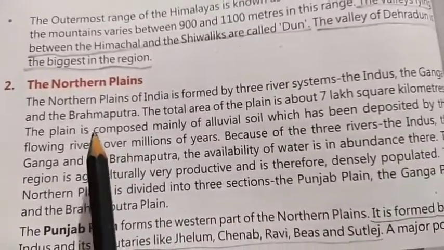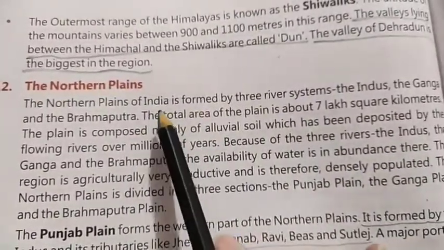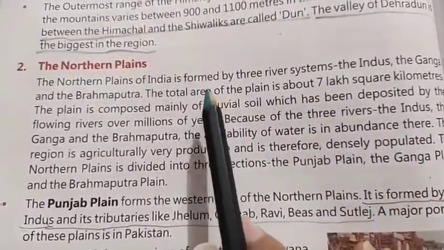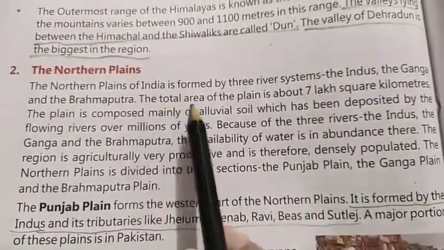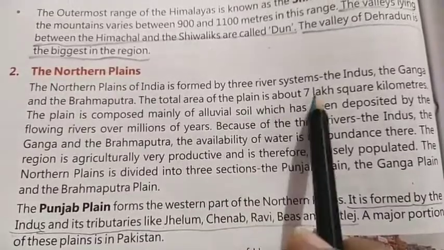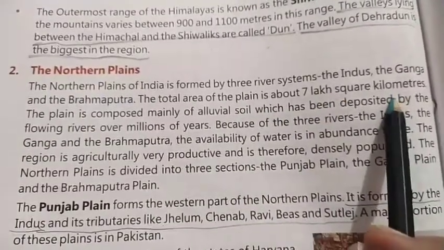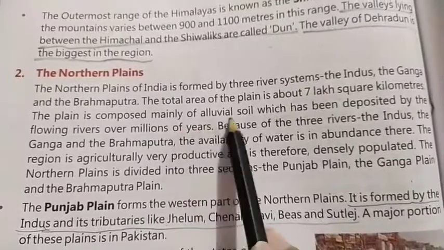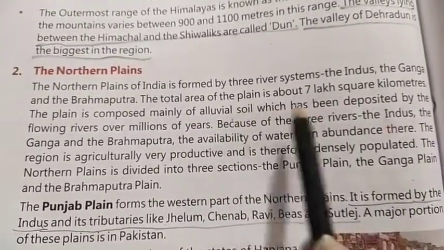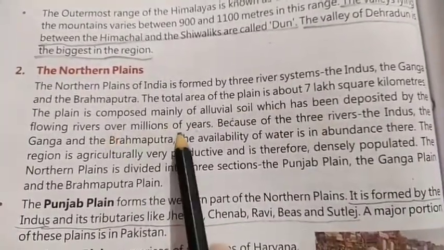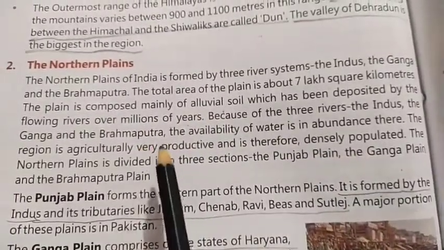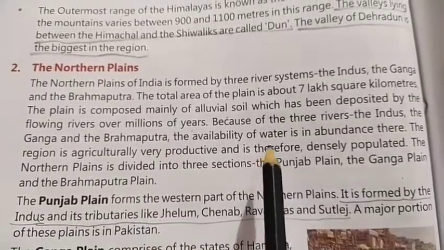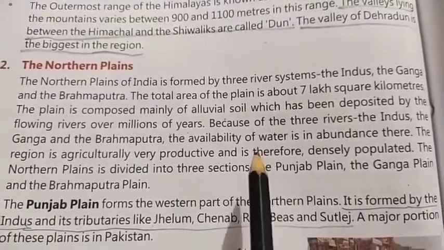Next comes our northern plains. Northern plains of India are formed by 3 river systems, Indus, Ganga and Brahmaputra. The total area of the plain is about 7 lakh square kilometers. It is composed of alluvial soil, which has been deposited by the flowing rivers over millions of years. Because of these 3 rivers, Indus, Ganga and Brahmaputra, there is a lot of water availability here.